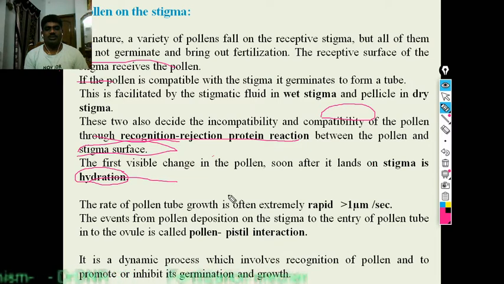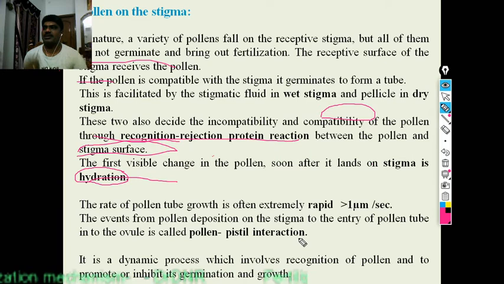The rate of pollen tube growth is often extremely rapid, above 1 millimeter per second. The event from pollen deposition on the stigma to the entry of the pollen tube into the ovule is called pollen-pistil interaction. It is a dynamic process which involves recognition of pollen and promoting or inhibiting its germination and growth.